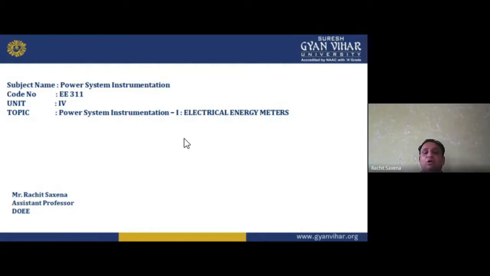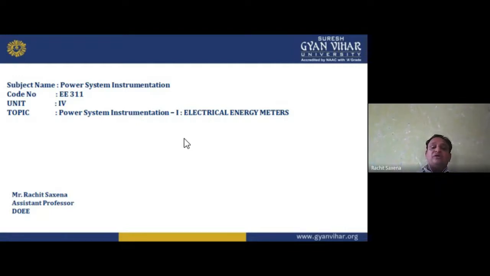Then we have understood about the energy meters. Energy meters we have analog and digital both, and electromechanical. So we discussed a lot about this thing. Now today we are going to start our new topic, that is power system instrumentation, and unit 4 is running basically.